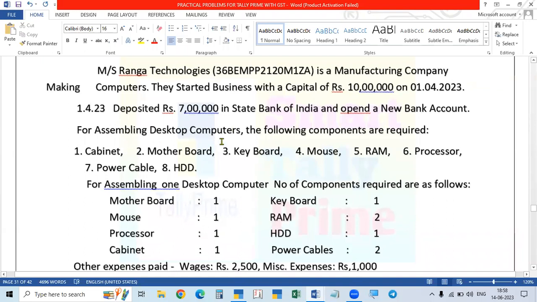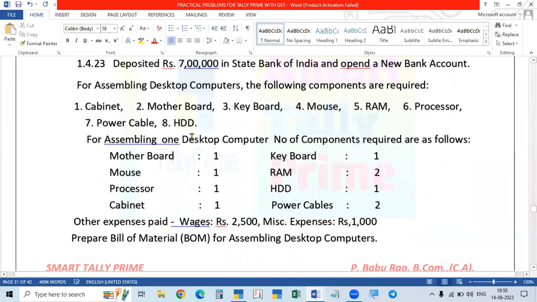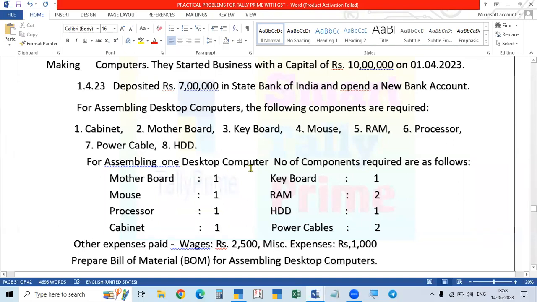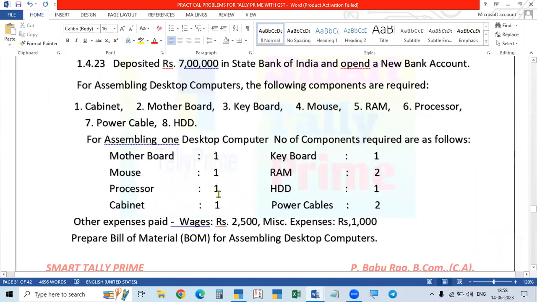And then for assembling the desktop computers, the following components are required: cabinet, motherboard, keyboard, mouse, RAM, processor, power cable, and HDD. These are required. So how many are required for each computer? For assembling one desktop computer, all these materials are required one each, but RAM we require two. Power cables we require two. All others are one. So these are the required materials for manufacturing and assembling the computers. So the number of materials required is also given.